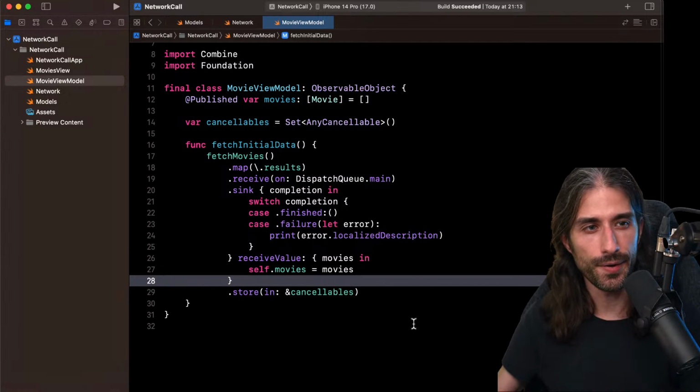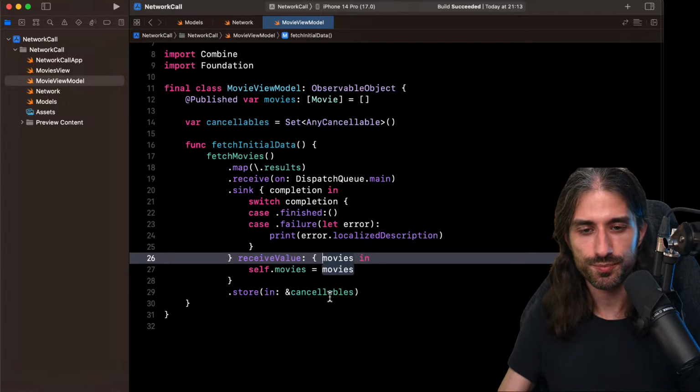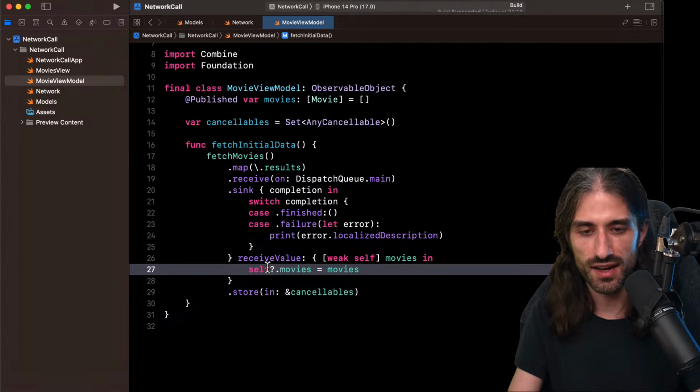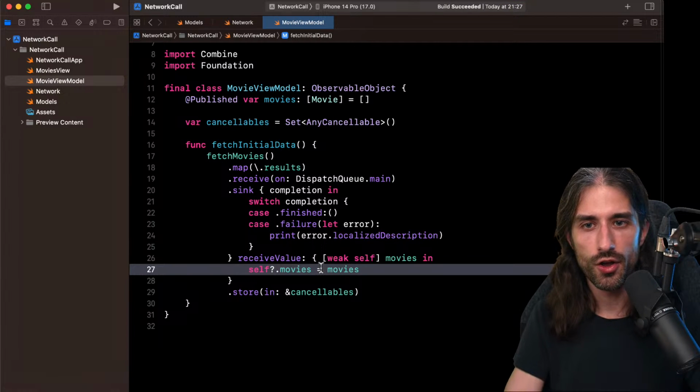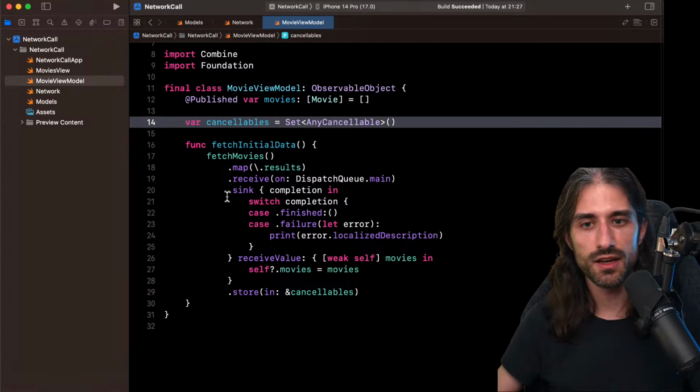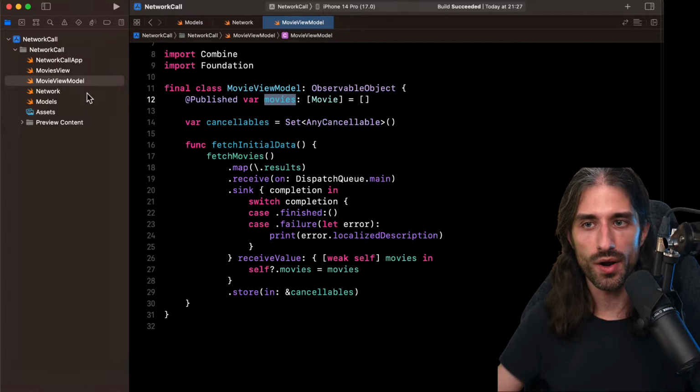So we have a retain cycle which we need to break, and here I'm going to break it by using weak self like this. Normally, we should have our call implemented. So you can see that this time, since I was dealing with a subscription, I had to deal with the lifetime of the subscription. And then I implemented the side effect that was happening in reaction to values being produced. And here the side effect was to update this variable right here.